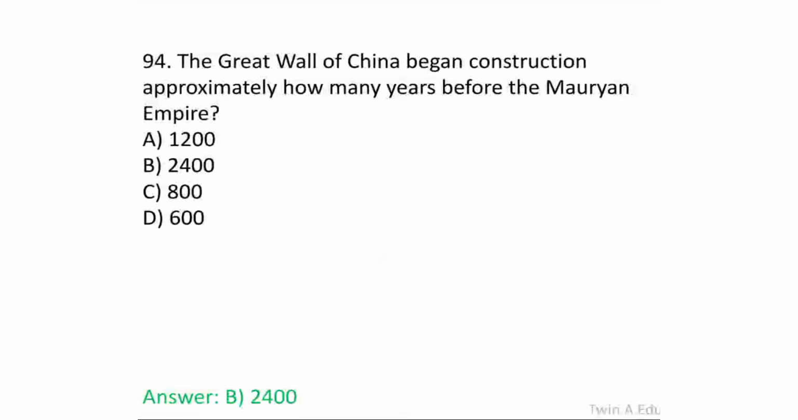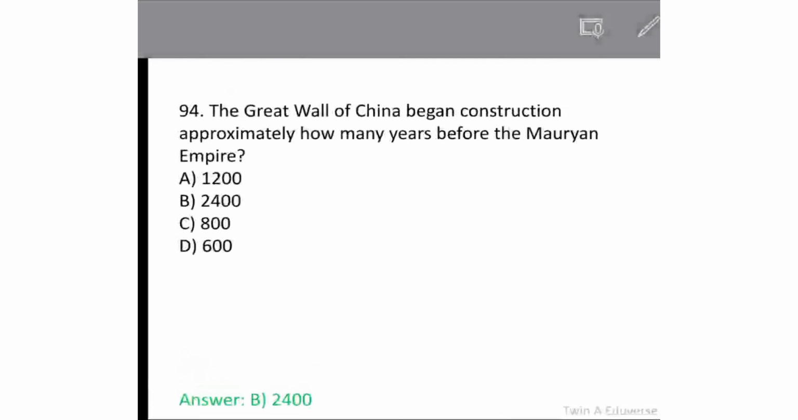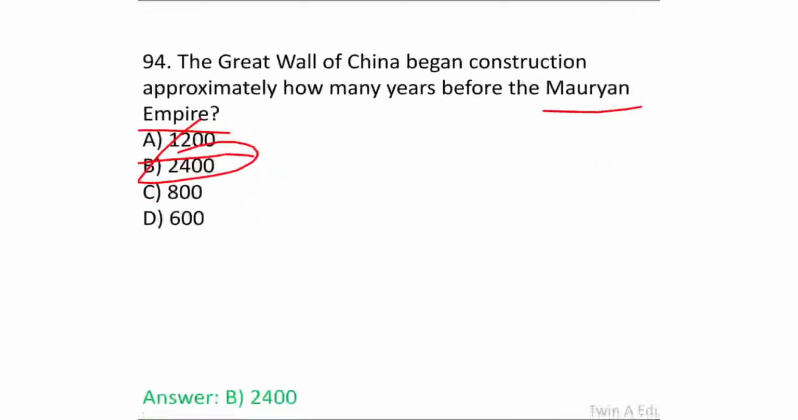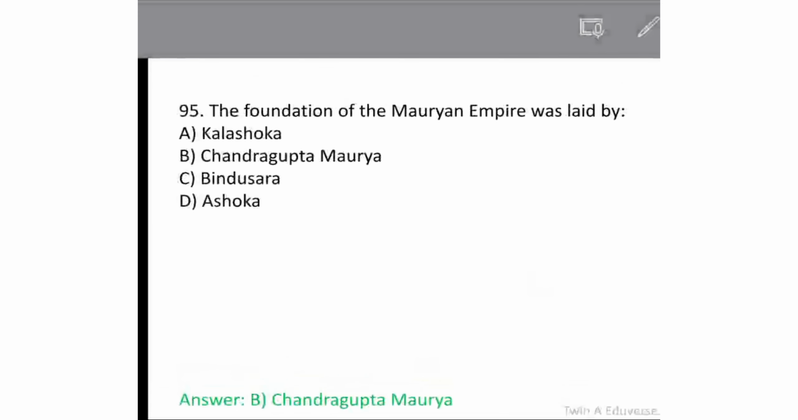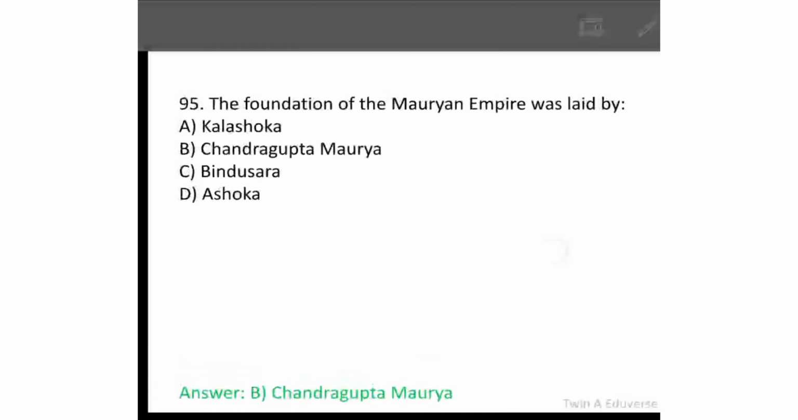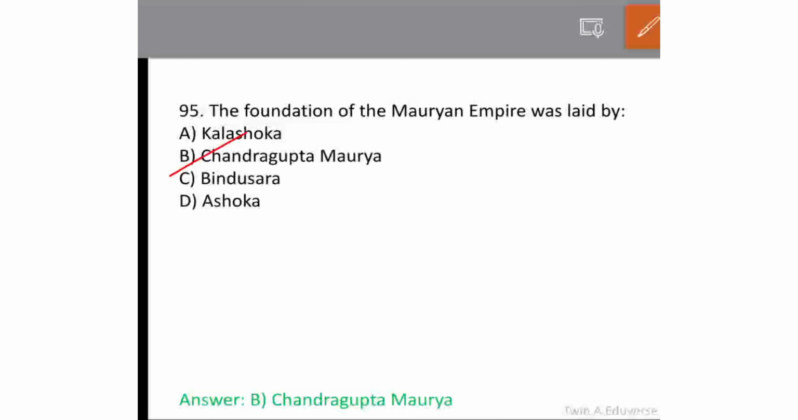The Great Wall of China began construction approximately how many years before the Mauryan Empire? It's 2400. Option B. The foundation of the Mauryan Empire was laid by whom? Very simple question. Chandragupta Maurya.